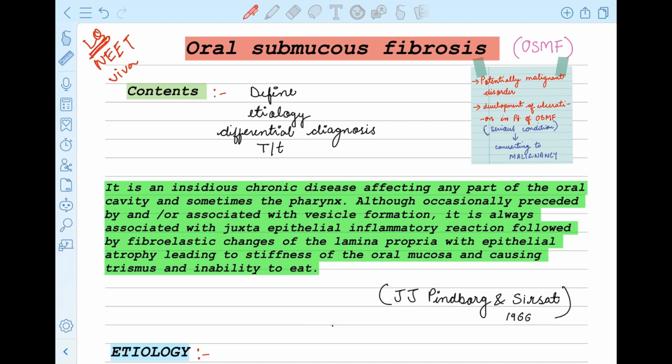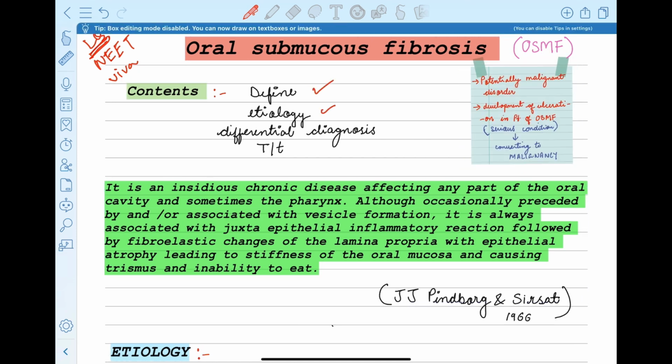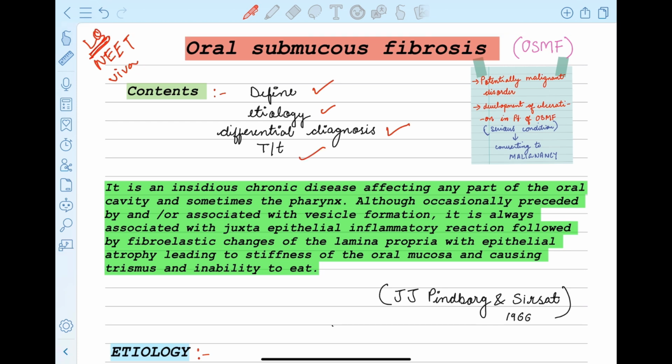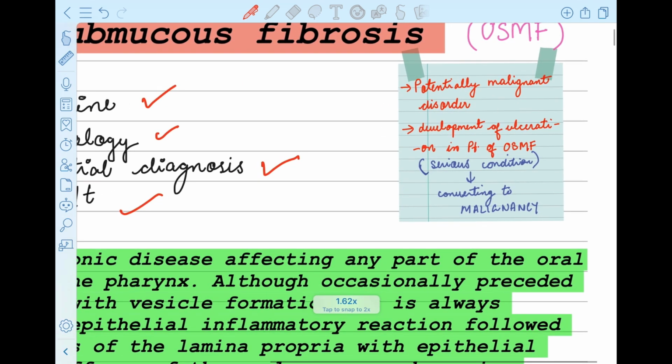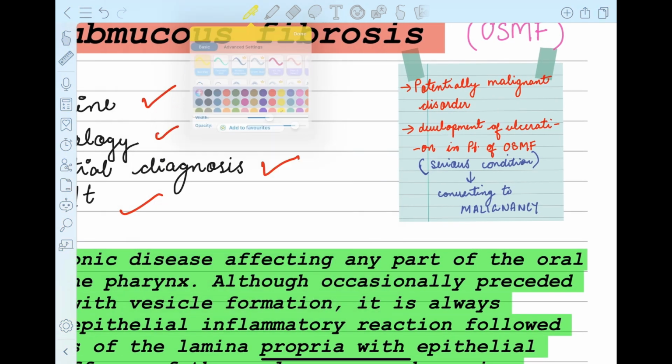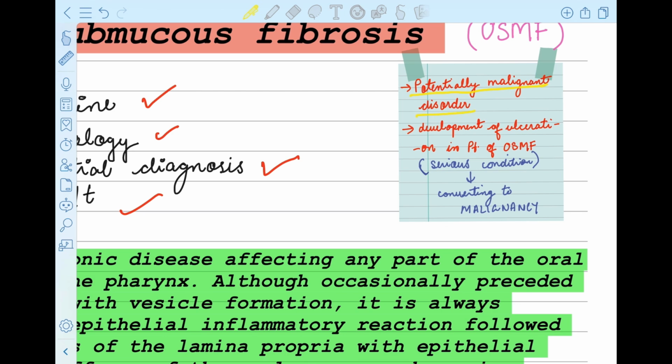So the contents that will be included in this topic are the definition, etiology, differential diagnosis, and the treatment plan. So now let's see what is basically OSMF. It is a potentially malignant disorder, and there will be development of ulcers in the patient of OSMF. This is a very serious condition and it can convert to malignancy.